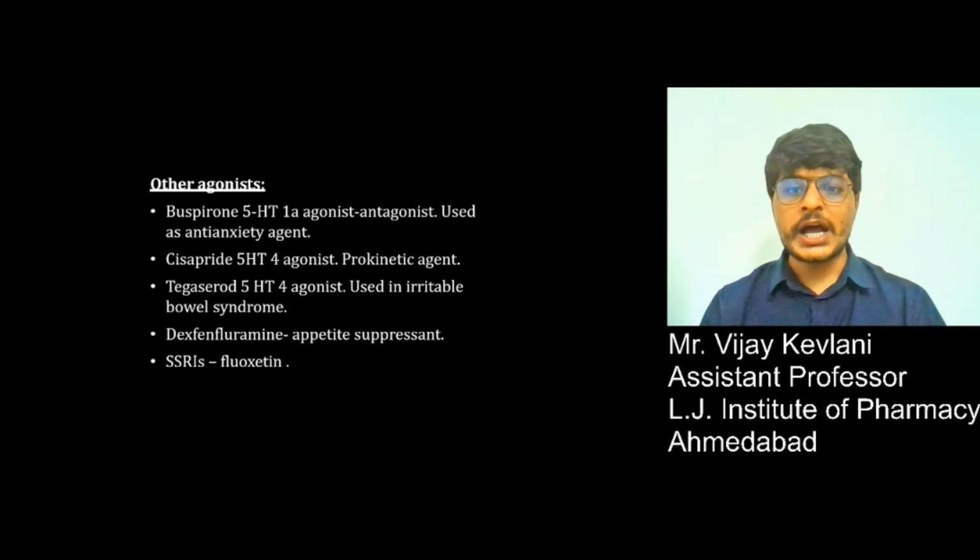Other agonists are buspirone, which is a 5-HT1A agonist used as an anti-anxiety or anxiolytic agent. Another is cisapride, a 5-HT4 agonist used as a prokinetic. Then there is tegaserod, a 5-HT4 agonist used in irritable bowel syndrome. Then there is dexfenfluramine, an appetite suppressant used in obesity. And lastly, there are selective serotonin reuptake inhibitors, such as fluoxetine.